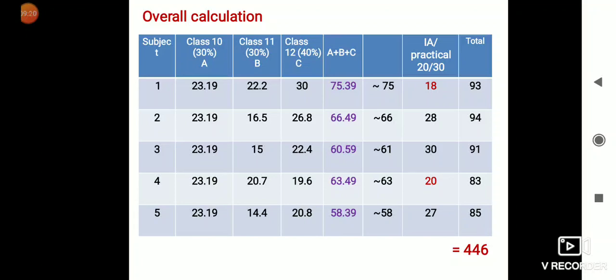So overall your mark is coming out as 446, and it is out of 500. So this way marks will be calculated for the class 12 scorecard. I hope you have understood this.